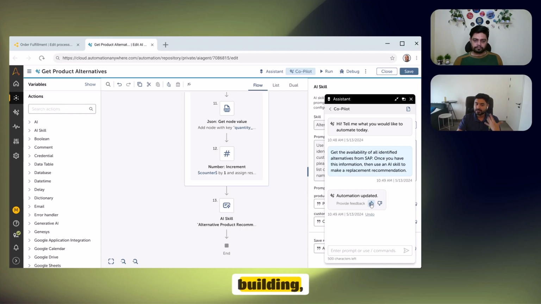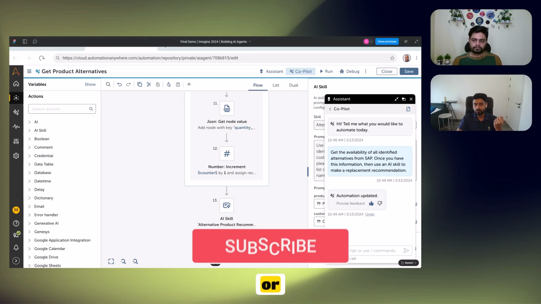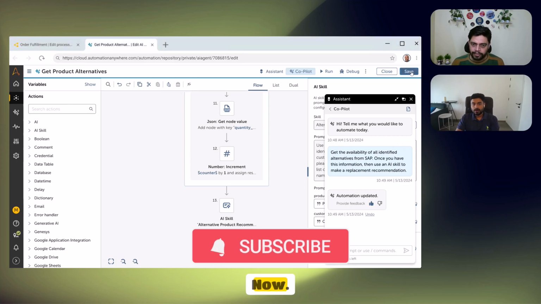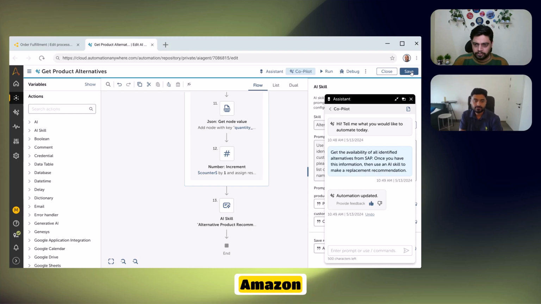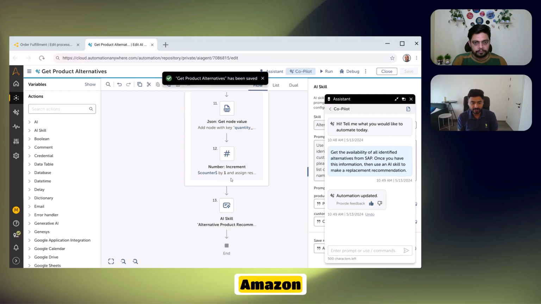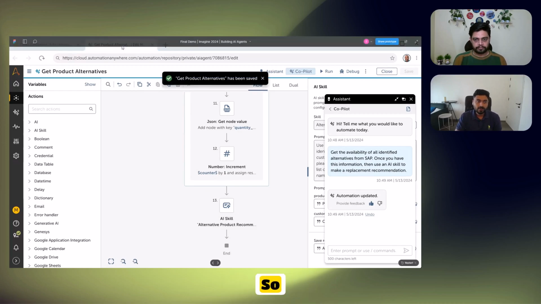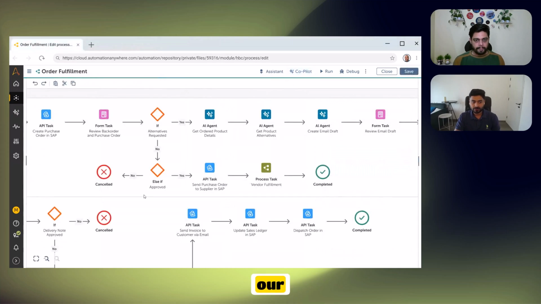As I keep building, there is continuous feedback being collected. As I give feedback, the model also improves in terms of how it recommends the entire development, or Copilot. And this Copilot is powered by Amazon Q, I believe, right? That is correct. That is in our Copilot for business users. I'll be showing you that right now, so you'll be able to see how we have our Amazon integration also in Copilot. Okay, let's go back to our overall flow.